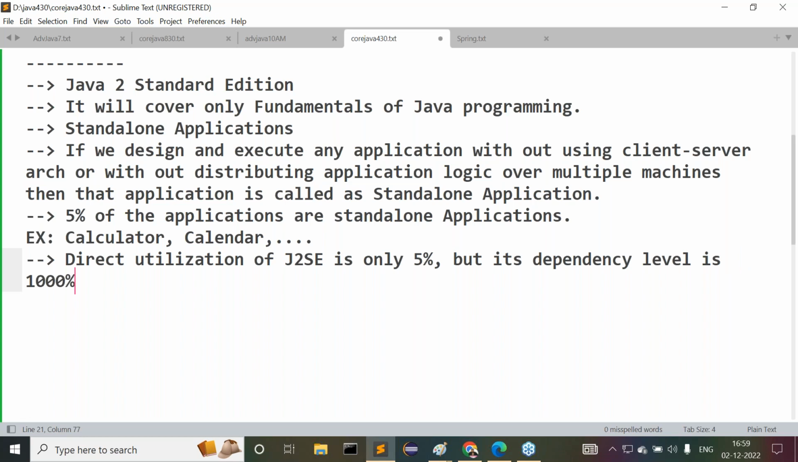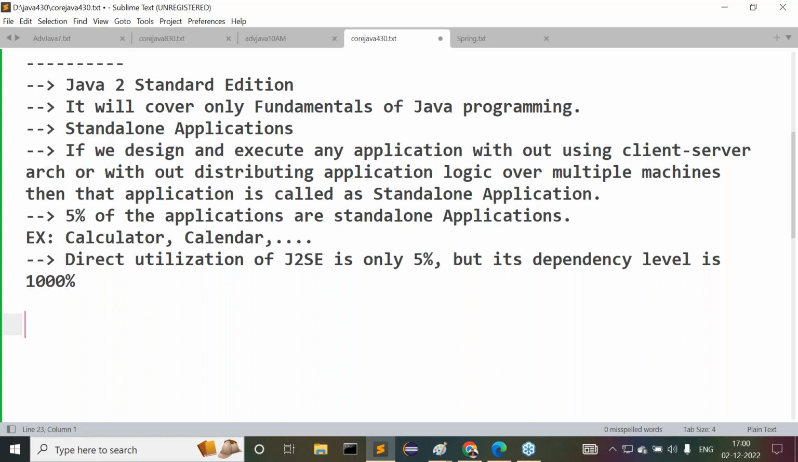Guys, are all of you following or not? Direct utilization of J2SE is only 5%, no? But its dependency level is almost everything, 1000%. Sir, today is a demo class, but you are giving some mathematical equations. Sometimes you say 5% and other times 1000%. What are these 5% and 1000%?